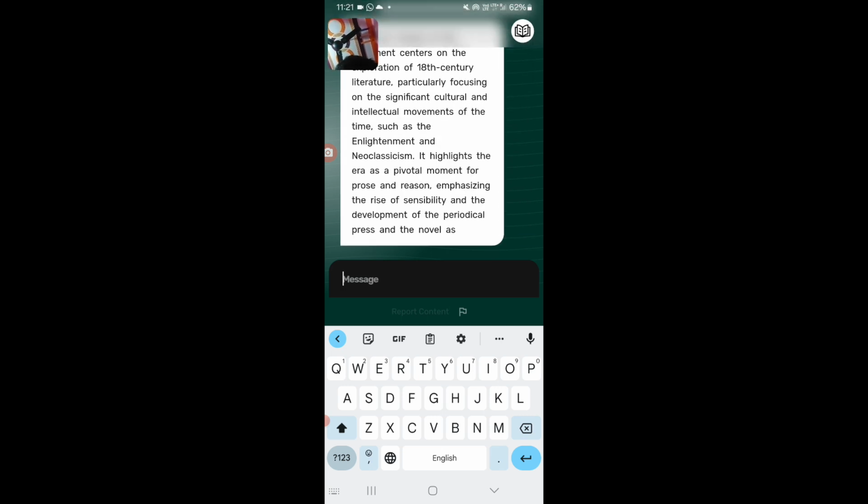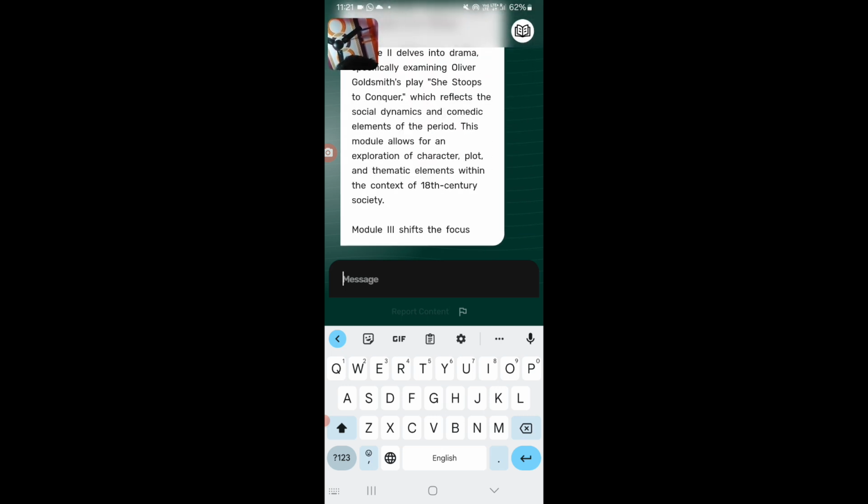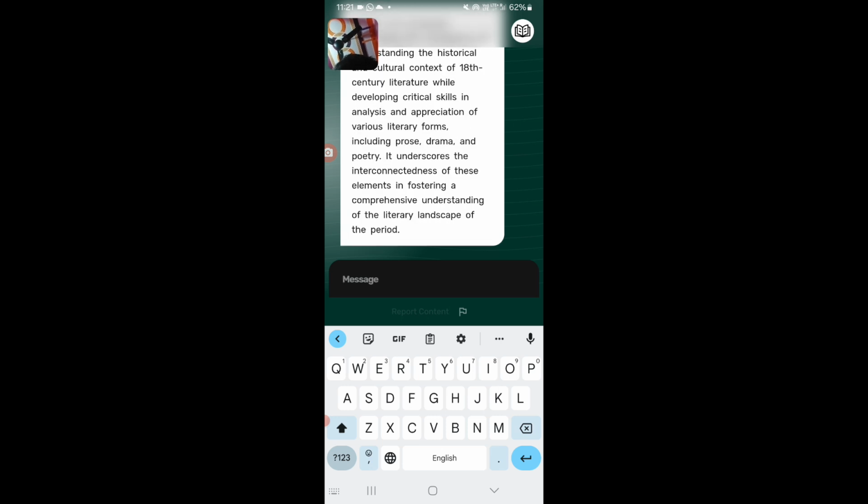We have to wait until Viz AI generates a perfect response for us. Okay, let's explore.